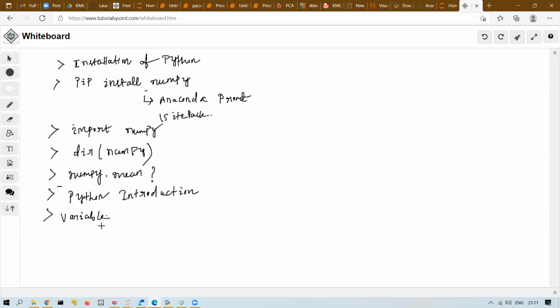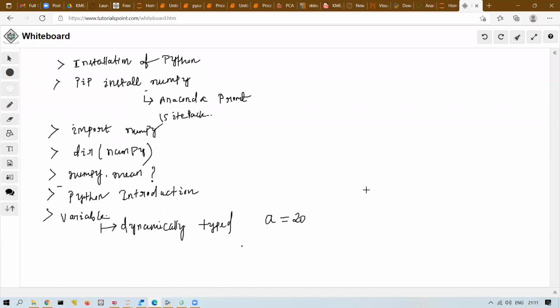Python is dynamically typed, right? So what do you mean by dynamically typed? Dynamically typed means you as a user no need to type the data type. For example, I'm assigning a value, a equals 20. I will not write int a equals 20. The interpreter will automatically understand the data type. So that is how we will define a variable. Until here we have discussed. Any questions till here? We are all good till here?